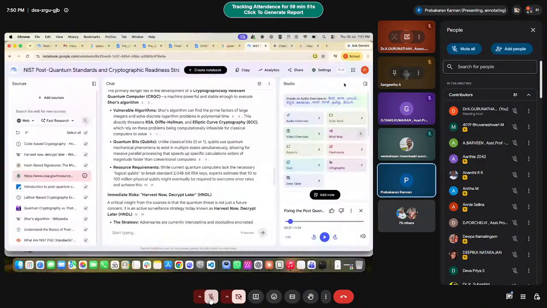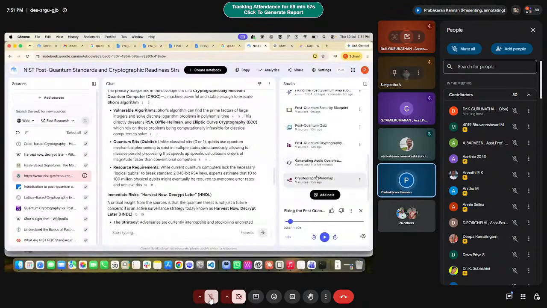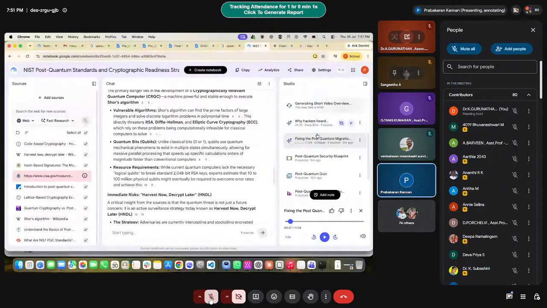Now we'll try to see its audio generating, mind map. So it's generating video also.